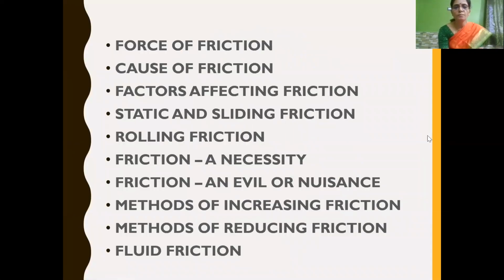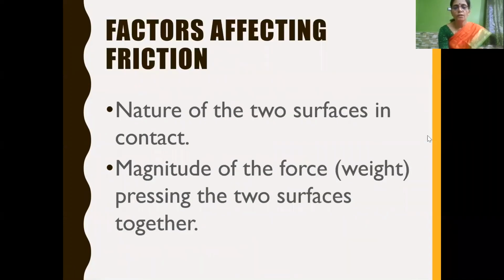So in this chapter till now we have learned about what is friction or frictional force and what are the factors affecting friction, that is nature of two surfaces that come in contact. If the surface is rough, it creates more friction. If the surface is smooth, it creates less friction. And also magnitude of force, that is weight pressing the two surfaces together.